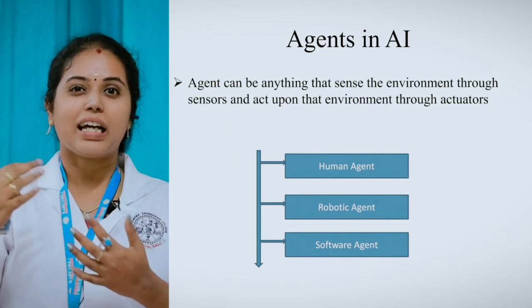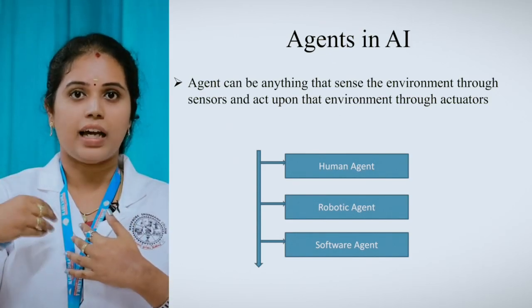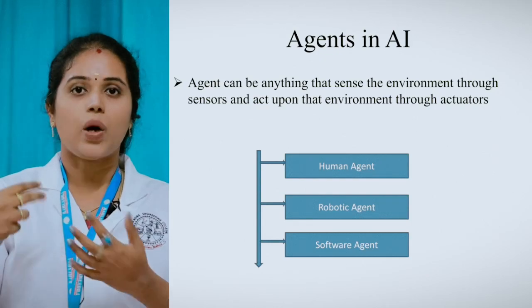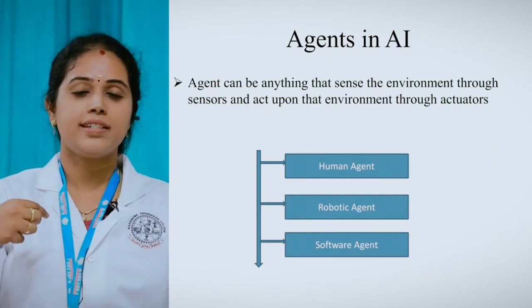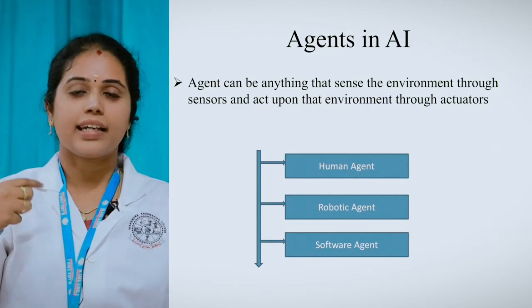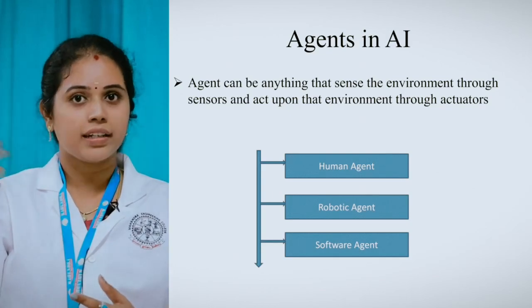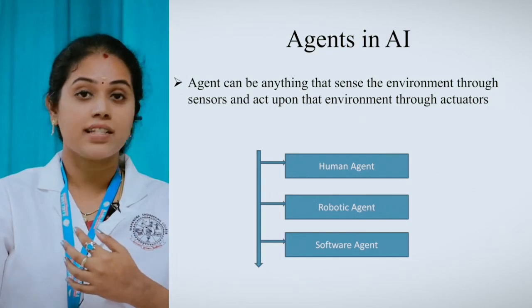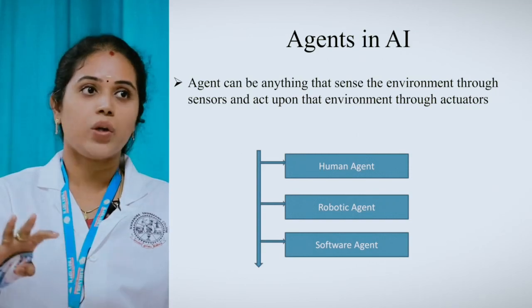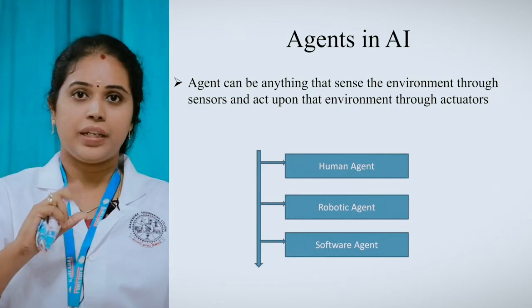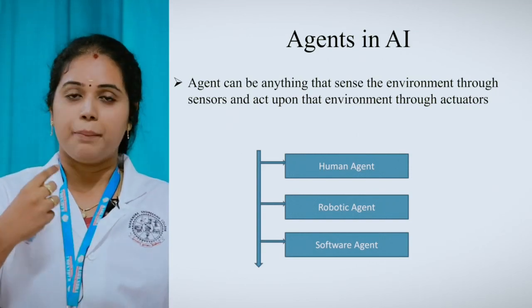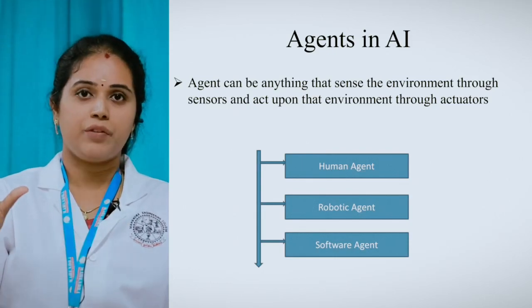So these are all the connections between myself, the agent, and the classroom, right? Through my eyes, I can see everything. Through my ears, I can hear the answers from my students. So these are all the things in the human agent: myself an agent and this classroom an environment.